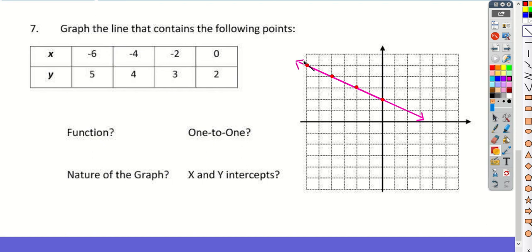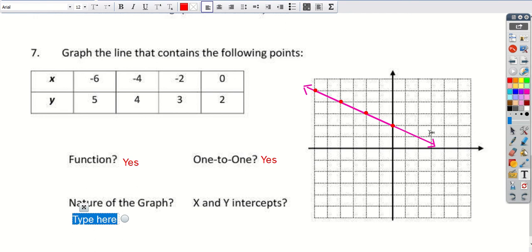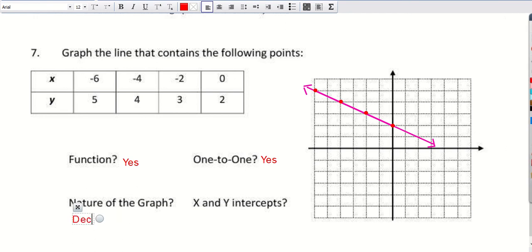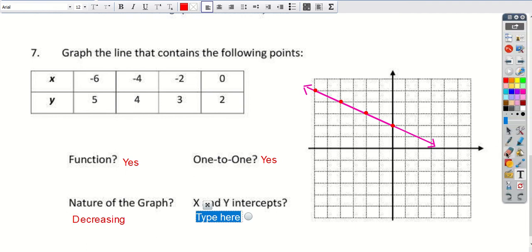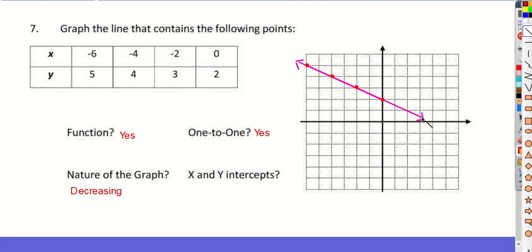So is it a function? We say yes, it passes the vertical line test. Is it one-to-one? Remember, does it pass the horizontal line test? Yes, it does. The nature of the graph: as we move from left to right, we can see that the graph is decreasing. And the x and y intercepts: as we continue to move down here, you can see the next point's here, and the following point is going to be over there. So if we continue this out, we can see where that hits.